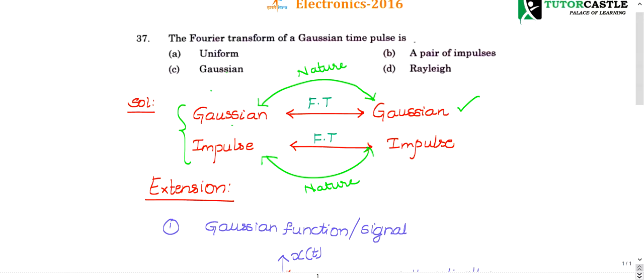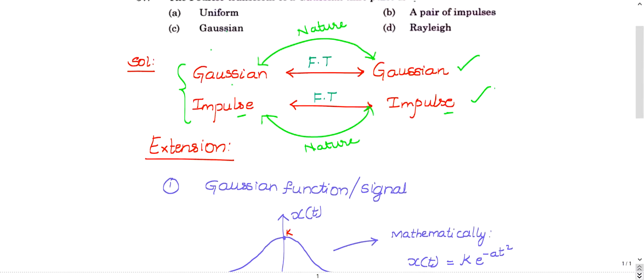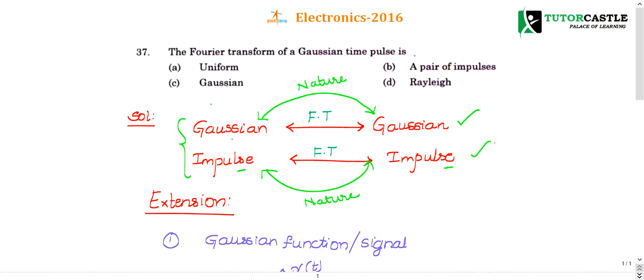And similarly, when you choose a signal as impulse, you will get an impulse as the Fourier transform, but there may be a change in the amplitude as well as a time delay or time advancement of the signal. So the right choice, you can easily answer now, the answer is Gaussian once again, because the Gaussian time pulse will have the Gaussian itself. I already told you just now.